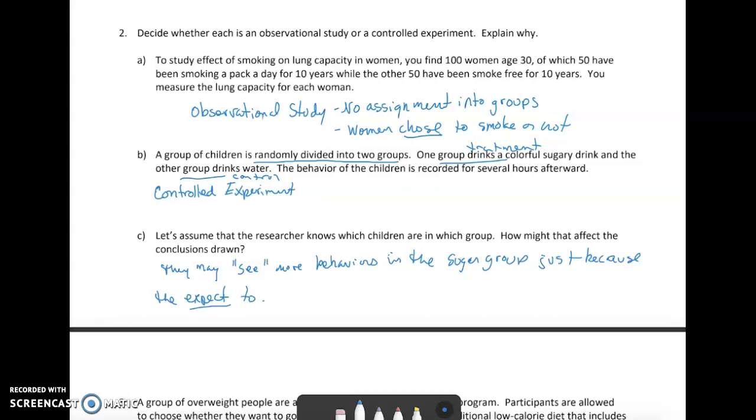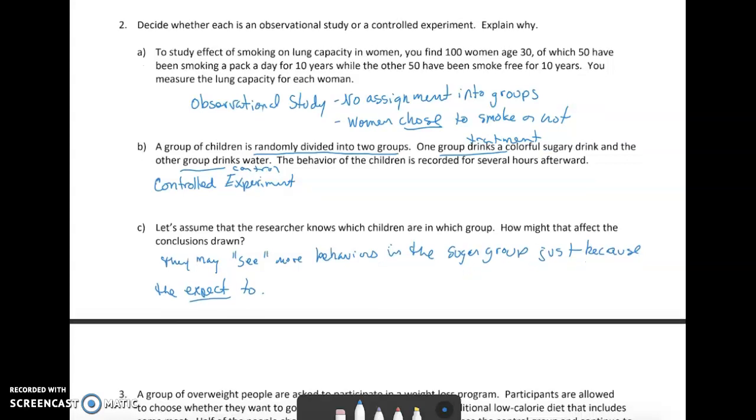I could also see how if the kids know what's going on, I mean, it's probably pretty hard to blind them here. They're going to know whether they're drinking water or not. But definitely if the kids know what's going on and they know they're in a study, do you think kids might act up on purpose? Like if I got this sugar drink and I know what they're looking for, maybe I'm going to act a little bit extra crazy today. So that's also things that can happen when the blinding doesn't happen on the subject side. I'm not sure that you could blind this that way, but it's just something to be aware of.